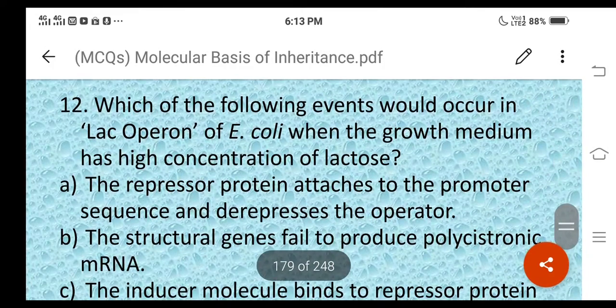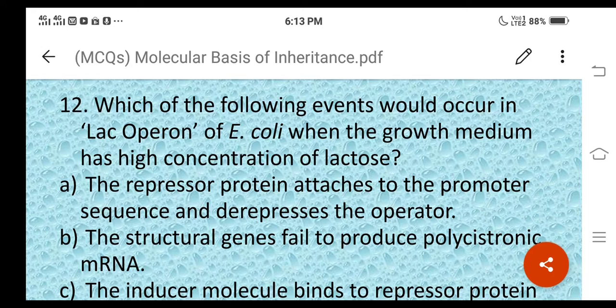Then question number 12. Which of the following events would occur in lac operon of E. coli when the growth medium has a high concentration of lactose? Here again they have mentioned lactose only, which is an inducer.